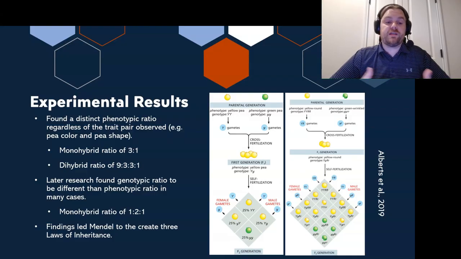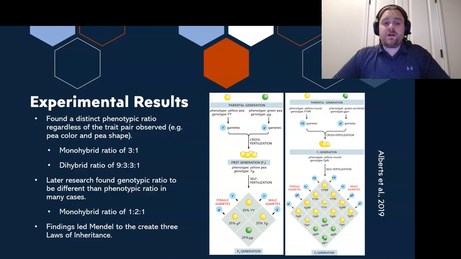So it was a 3-to-1 ratio when he was looking at that monohybrid ratio for phenotype. And he found that was the case with every single trait pair that he observed. So not just pea color, but also pea shape, pod shape, things of that nature.